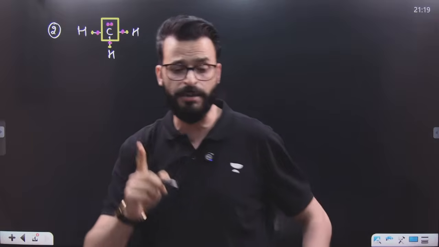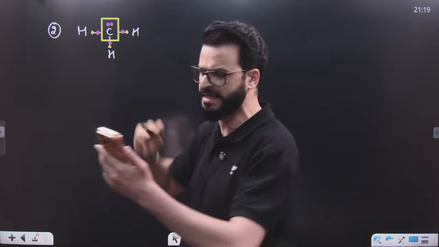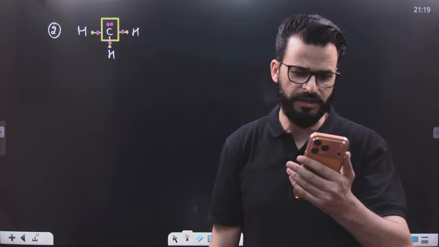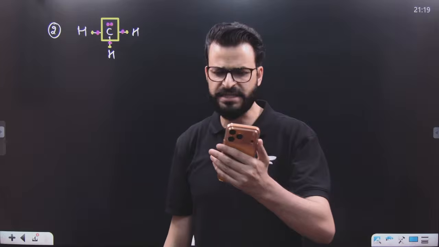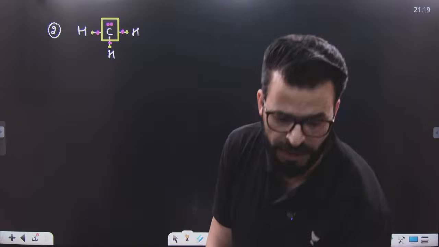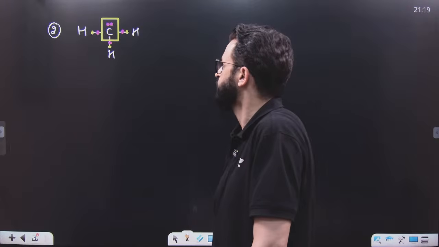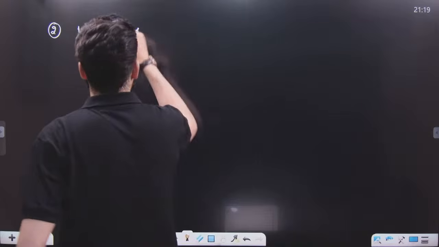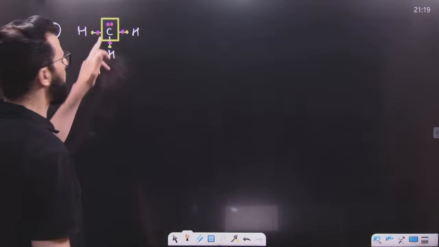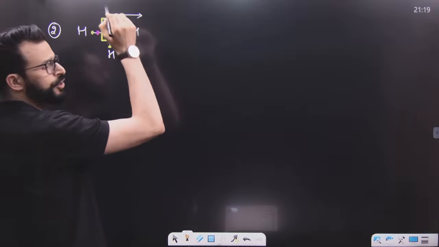As we are talking about carbon only, tell me, how many electrons are present in the outermost shell of this carbon? Exactly, you are giving me the right answer. There are only 5 electrons present in the outermost shell of this carbon. Now, comparing this with neutral carbon: neutral carbon is having only 4 electrons, this is having 5 electrons. So this is having 1 electron more as compared to neutral carbon.